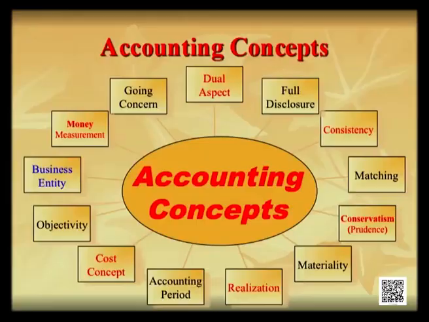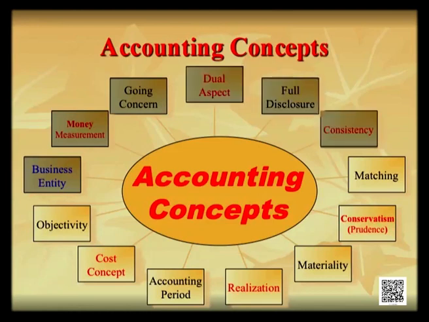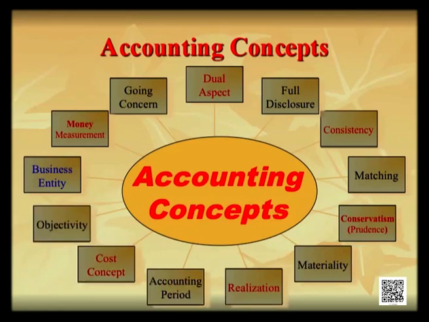Dear friends, various accountants have developed various fundamental principles from time to time. All these fundamental principles, from the applicability point of view, can be classified in a chart. Just have a view. These fundamental principles are business entity, money measurement, going concern, dual aspect, full disclosure, consistency, matching, conservatism, materiality, realization, accounting period, cost concept, objectivity concept. Now we will discuss all these concepts one by one.